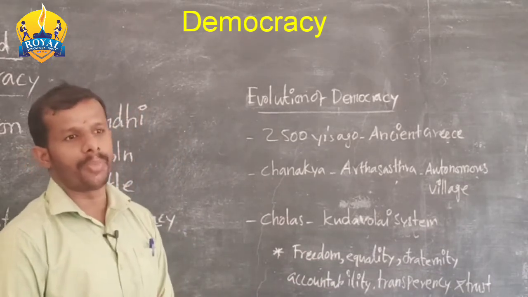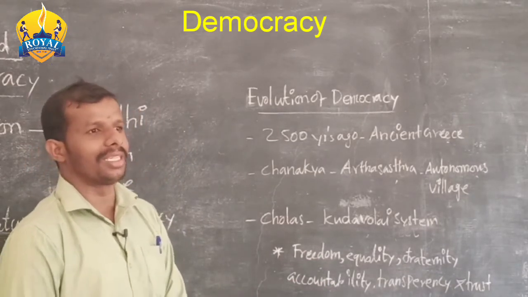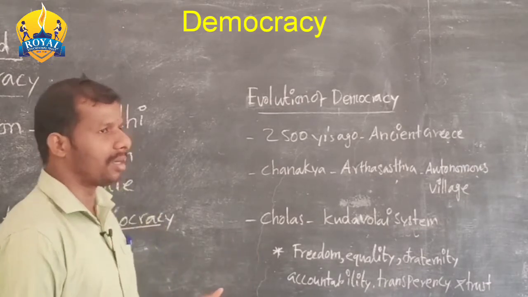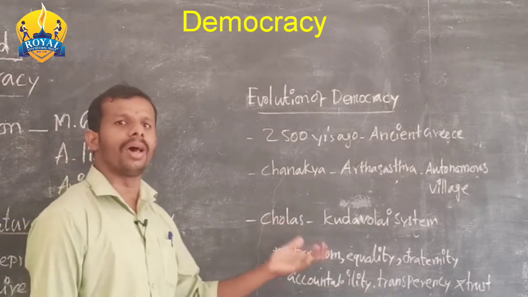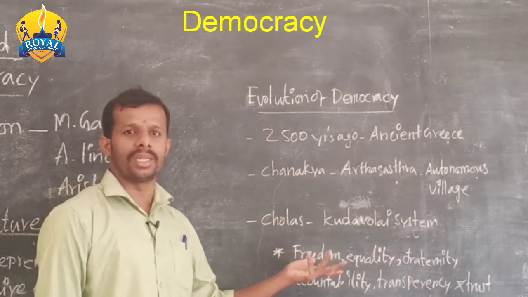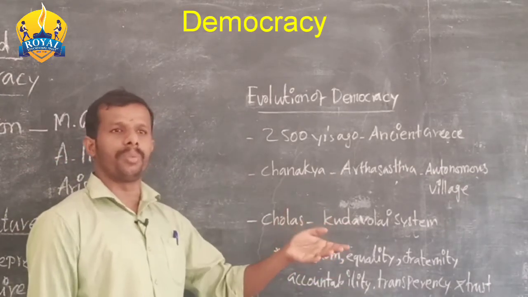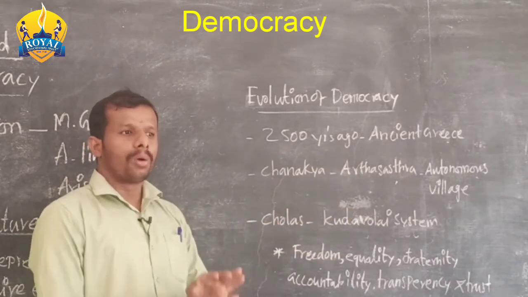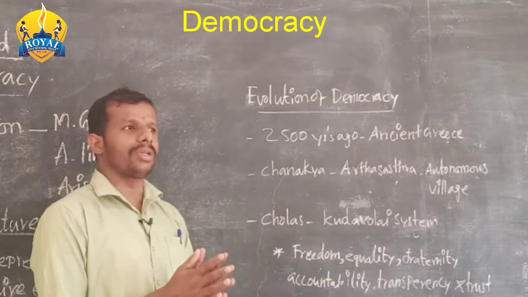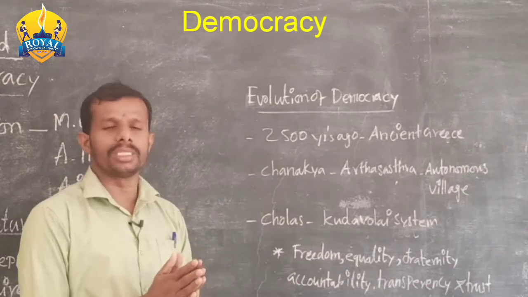Yes, all the people in a democracy are considered equal. For example, in universal adult franchise, whoever attains the age of 18 has voting rights, without any color, race, sex or anything. So this is called equality.